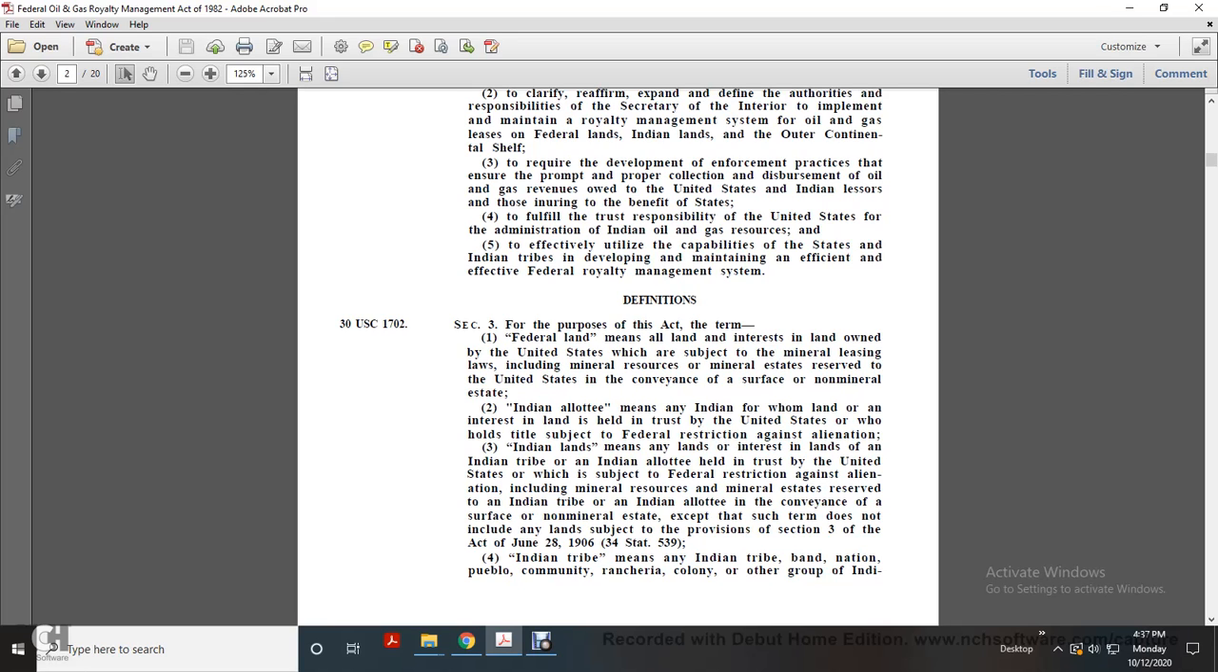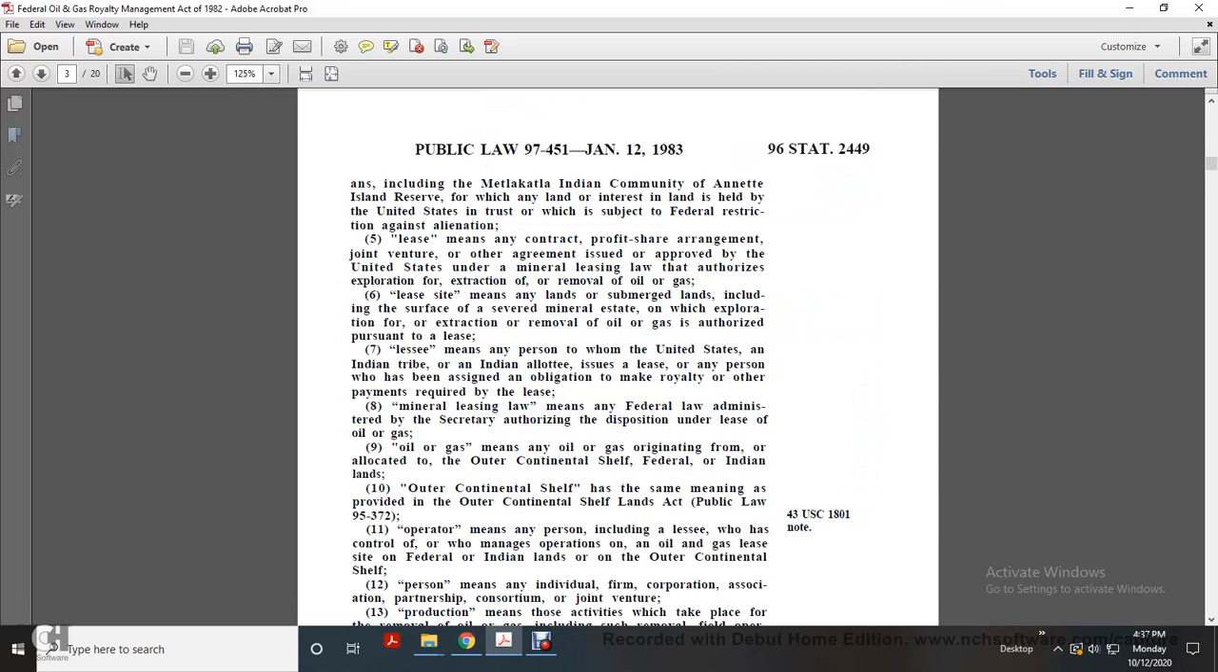Indian lands means lands or interests in lands of an Indian tribe or Indian allottee held in trust by the United States, or subject to a federal restriction against alienation, including mineral resources and mineral estates reserved to an Indian tribe or Indian allottee with the conveyance of the surface or non-mineral estate, except that it does not include any land subject to the provisions of Section 3 of the Act of June 28, 1906, Title 34, Statute 539. Indian tribe means any Indian tribe, band, nation, pueblo, community, rancheria, colony, or other group of Indians, including Alaska Native communities, which hold land or interests in land in trust by the United States or subject to a federal restriction against alienation.